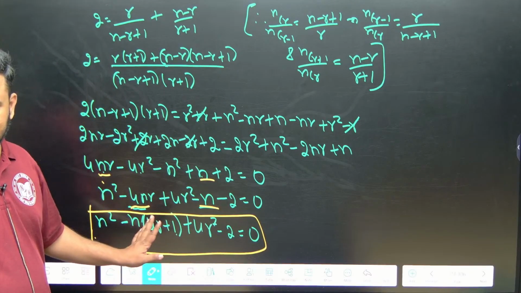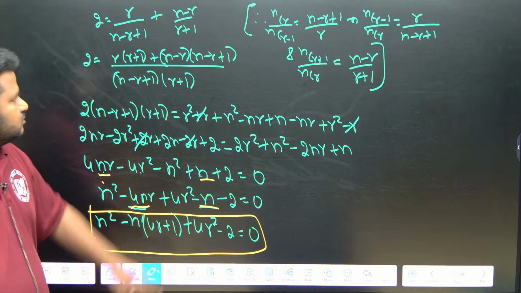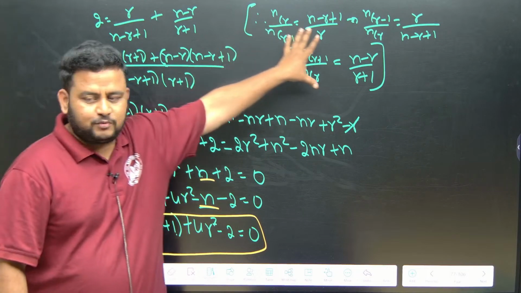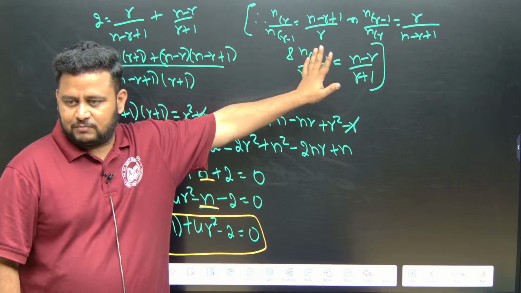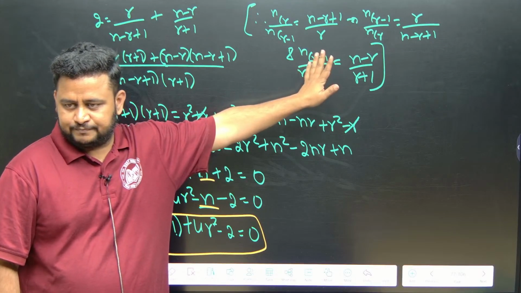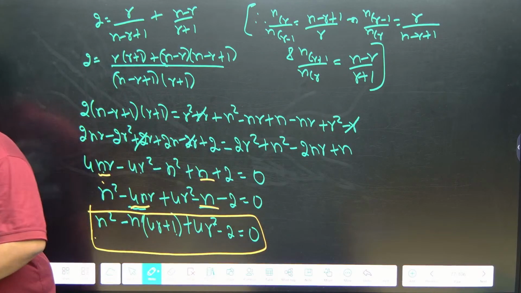Clear? Understood? Simple. So this is also based on AP only. So these coefficients you have to write like this, and most importantly you have to know these 3 formulas, and if they give the reciprocal also you should know. That's all. Clear? Fine?